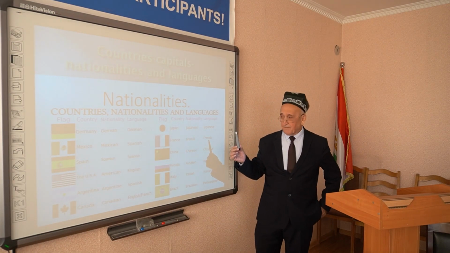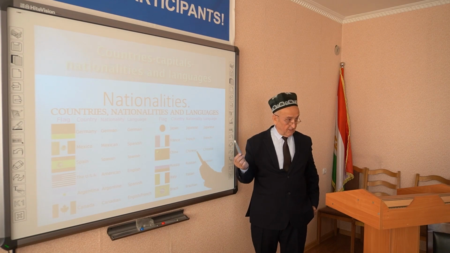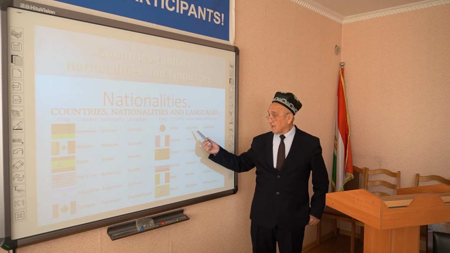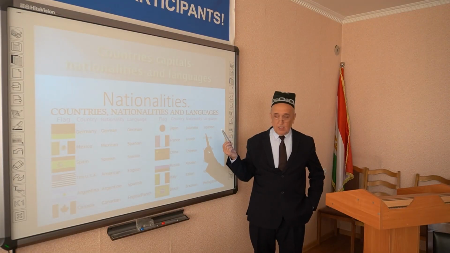Another country, Japan, the name of the country. The nationality of this country is Japanese. The capital of this country is Tokyo. And the official language of this country is Japanese.